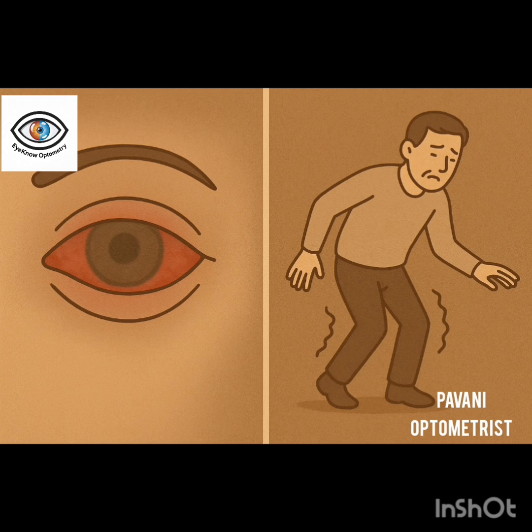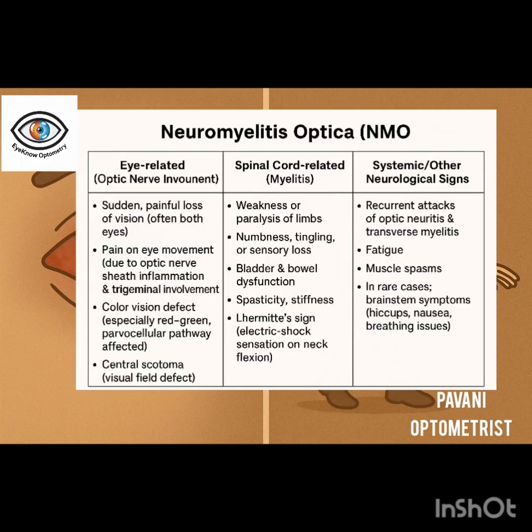families. And coming to the ocular signs and symptoms, there will be a sudden severe loss of vision, mostly bilateral, and the patient complains of pain on eye movements, blurred or dim vision, loss of color vision, and visual field loss.